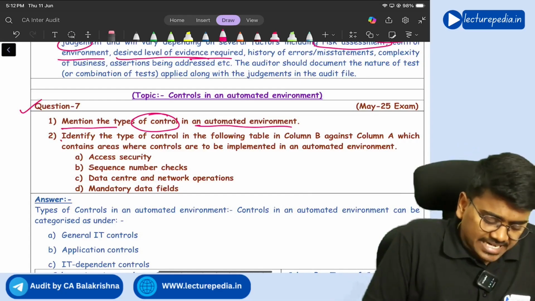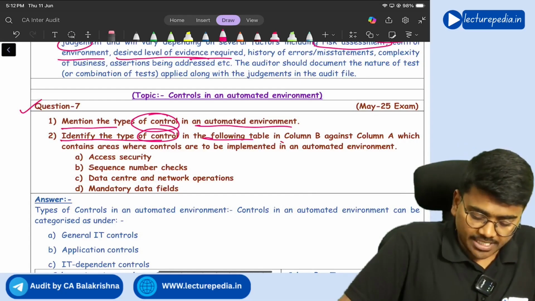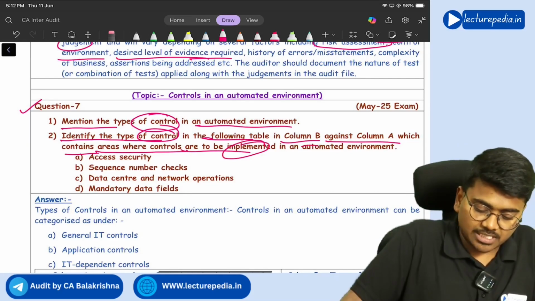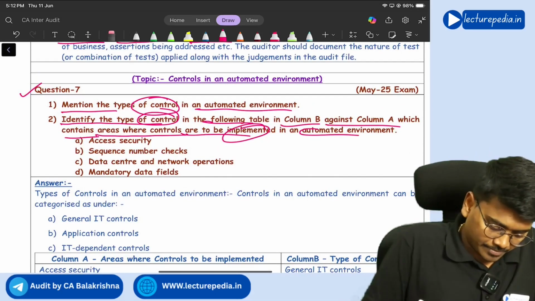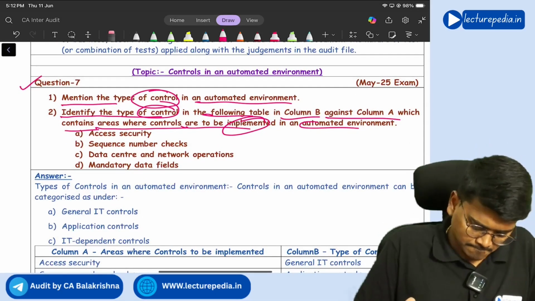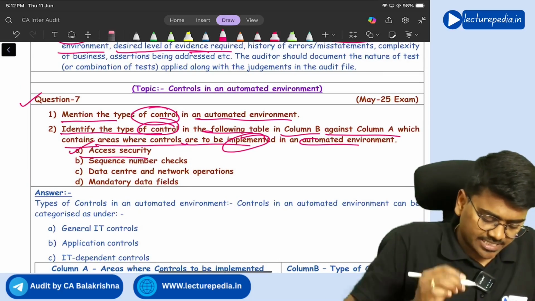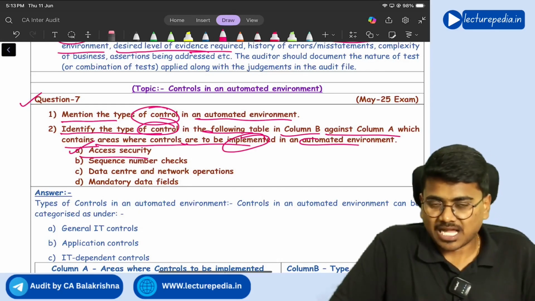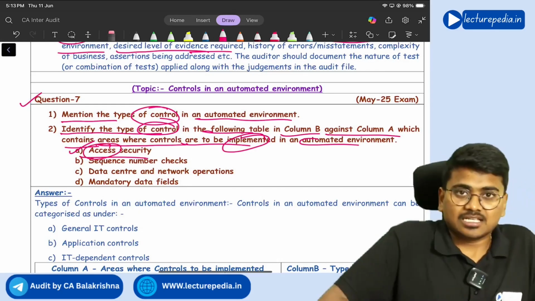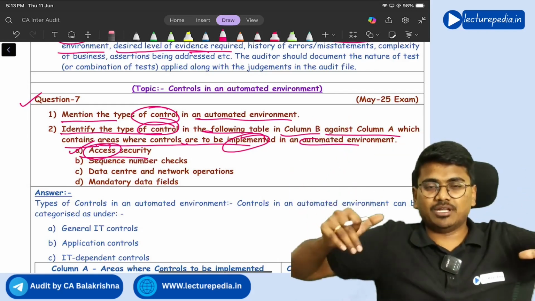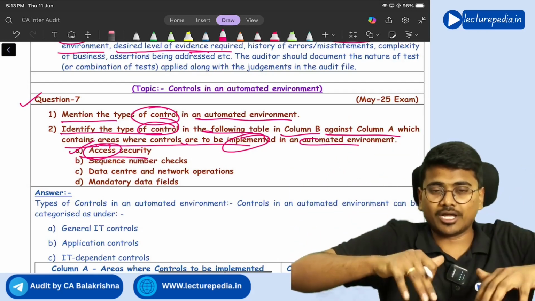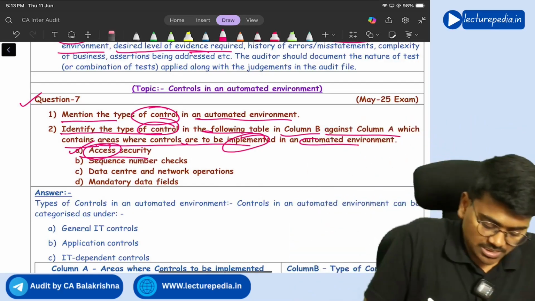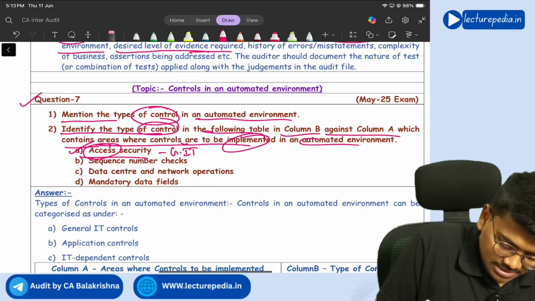Now identify the type of control in the following table in column B against column A, which contains areas where controls are to be implemented in an automated control. So they're asking access security, whether access security is a general IT control or application control. Access security generally operates at a complete system level. User ID and password to log in into the system is an access control, which is a general IT control. Understanding? So this is a general IT control.